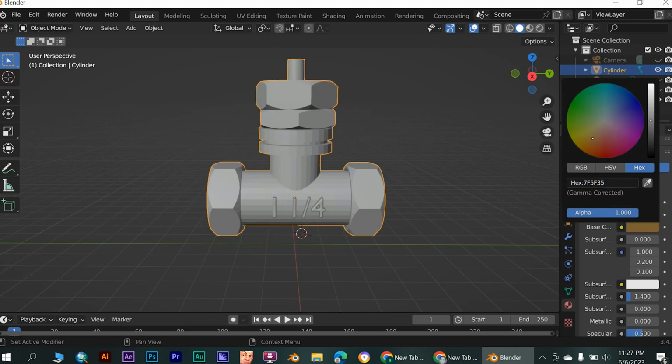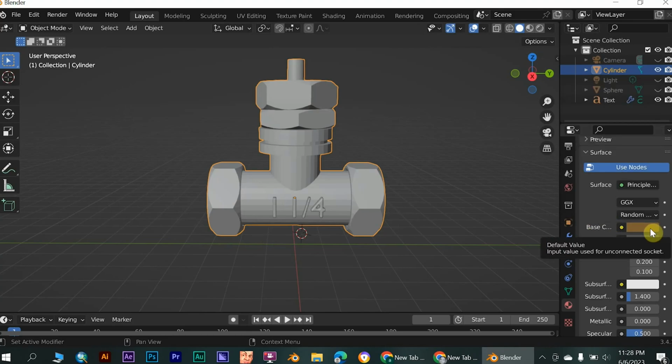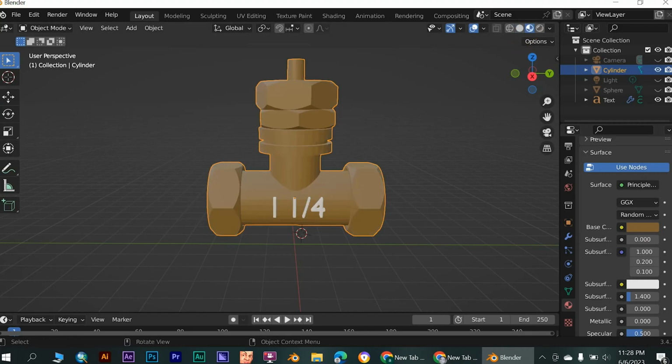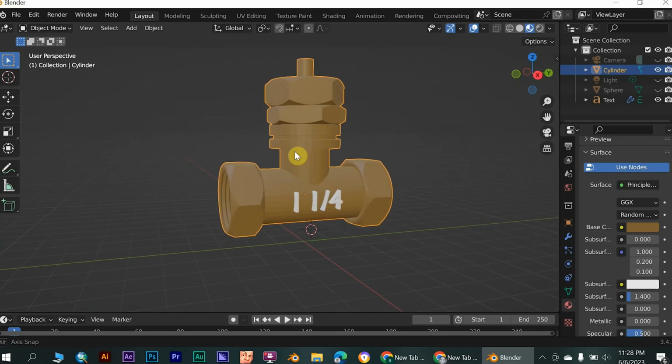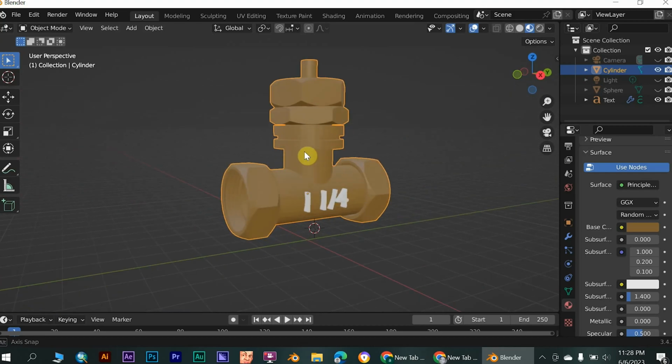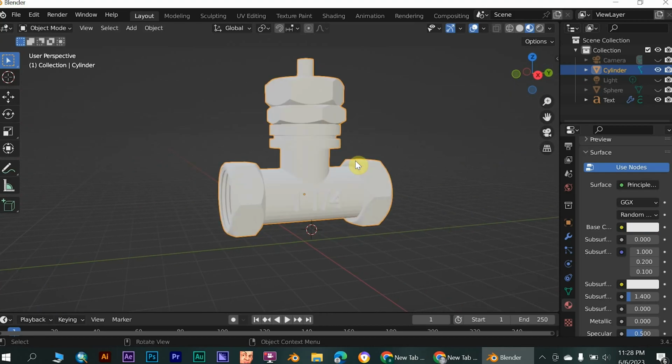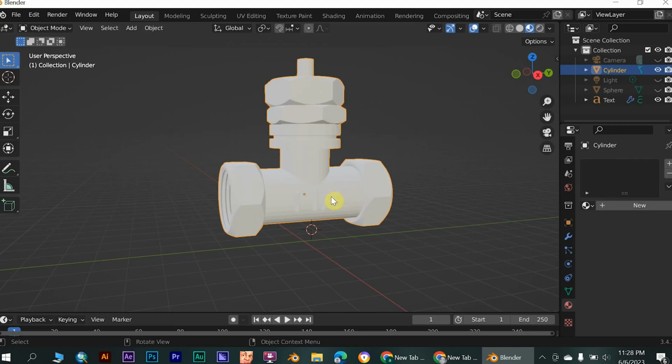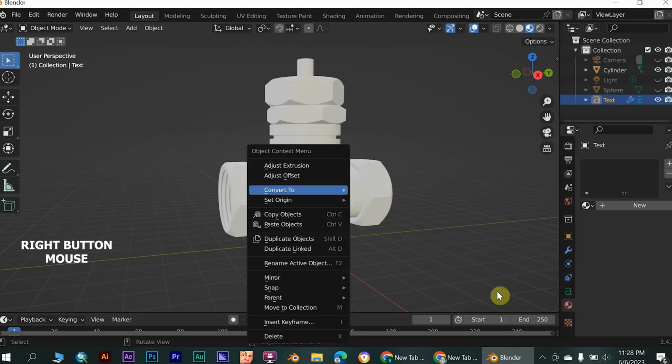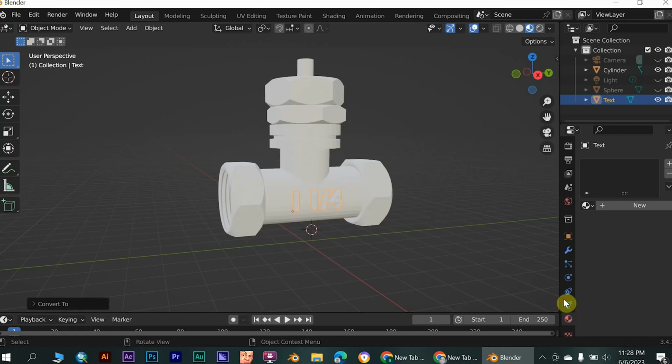Next step, go to preview mode. Oh, sorry, we found a problem. Our number code didn't fuse with the object, so why? Of course, we had to convert the text to mesh. Select the text, then from the right mouse button, go to convert, then choose the option mesh.